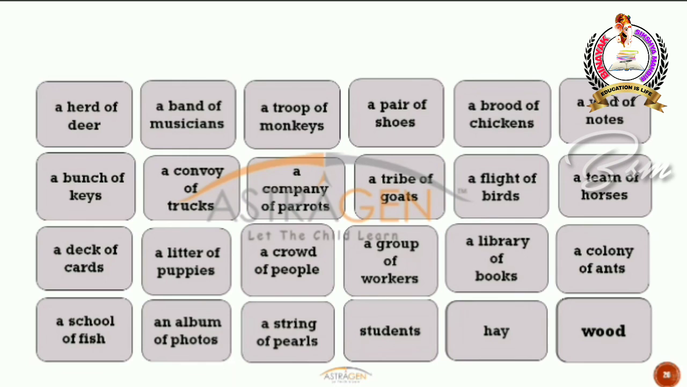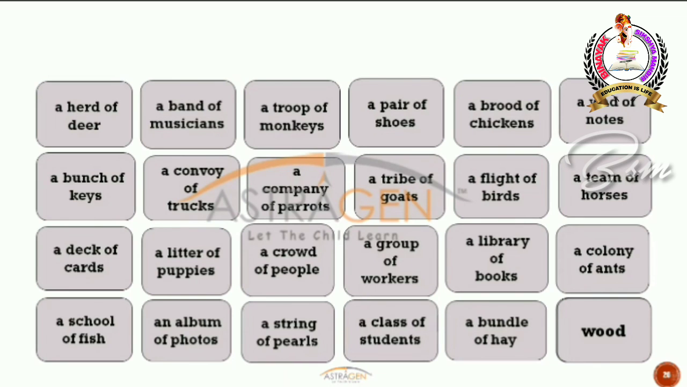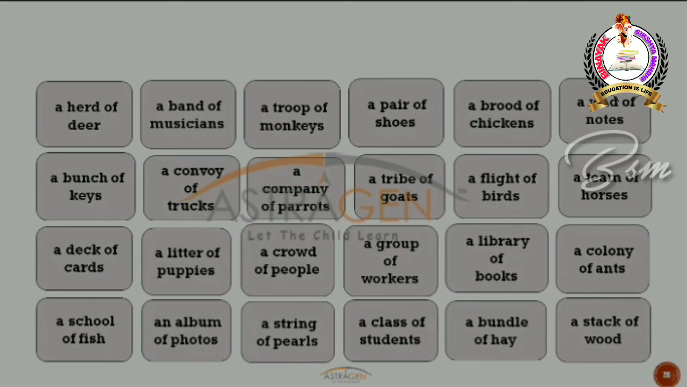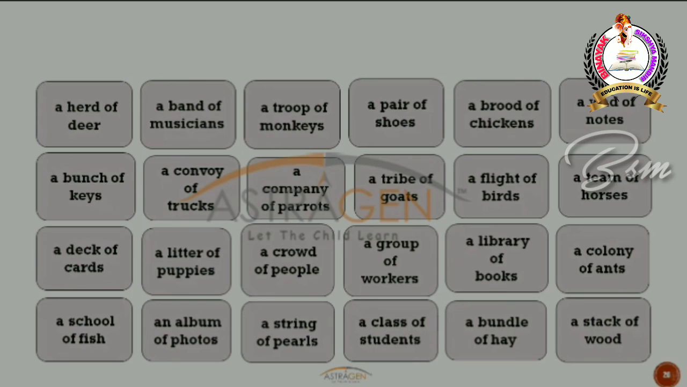What about students? We also have discussed it, right? So it's class of students. What about hay? That's right, a bundle of hay. What about wood? No, not a bundle of wood. You have something else for wood. What is that? It is nothing but stack of wood. Okay? So these are all nothing but collective nouns. So as you observe, each and every noun has a special name for its own group. Okay, so that special name is nothing but a collective noun.